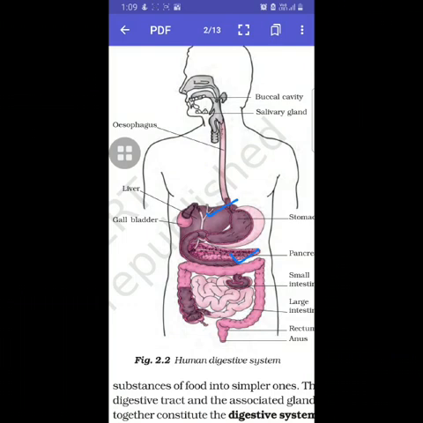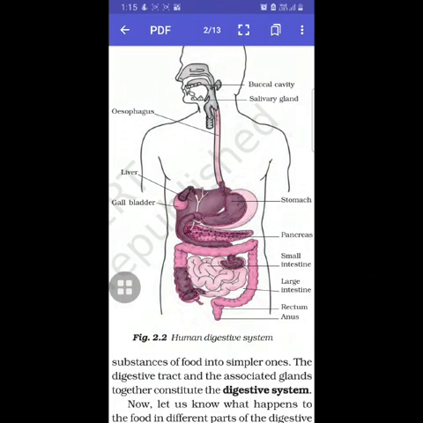The bile from liver acts mainly on the fats. Now these food particles are ready to absorb. The inner lining of the small intestine has some finger-like projections called villi. The villi increase the surface area significantly to absorb the food. Each villi is richly supplied with blood vessels, and it has a large network of blood capillaries. The digested food is directly added to the bloodstream and transported to the various parts of the body.